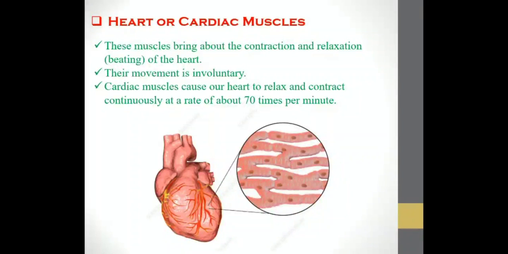So cardiac muscles cause our heart to relax and contract continuously at a rate of about 70 times per minute. So per minute it has at least 70 times of contraction and relaxation. That is the function of your heart muscles. Now in the picture you can clearly see the muscles. It has been magnified and it has also been shown to you along with your heart.